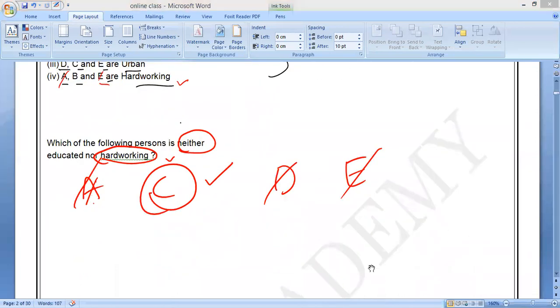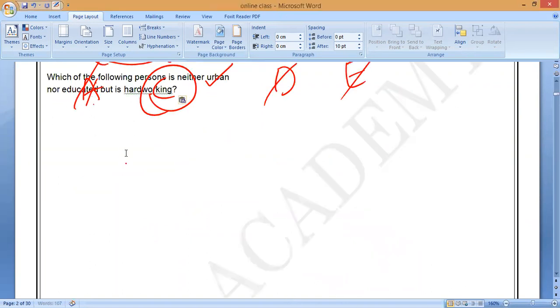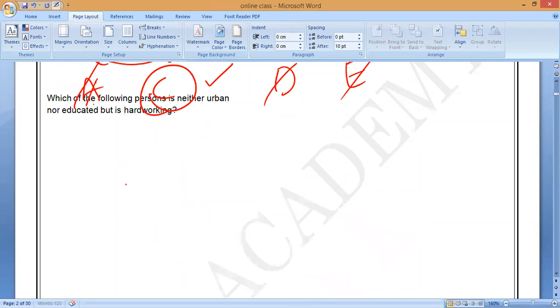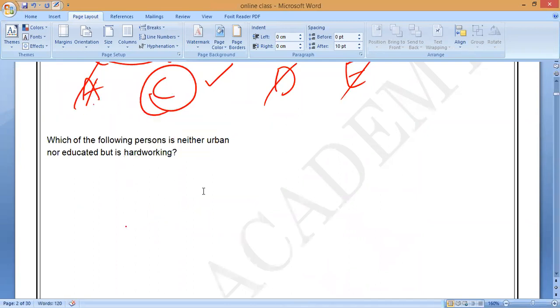Now the second question. Which of the following persons is neither urban nor educated, but is hardworking? Which of the following persons is neither urban nor educated, but is hardworking? B, sir.